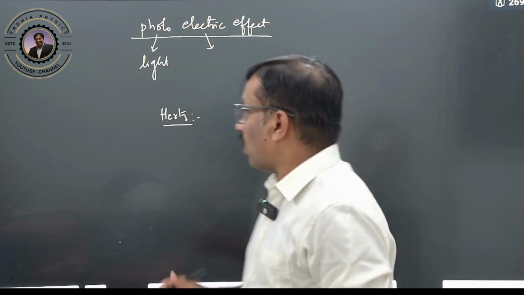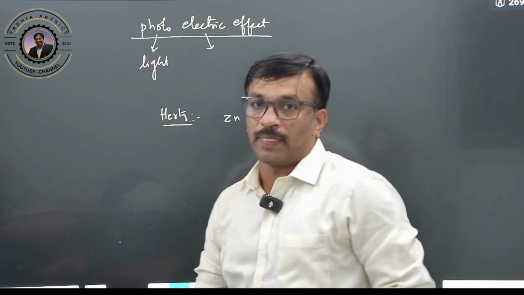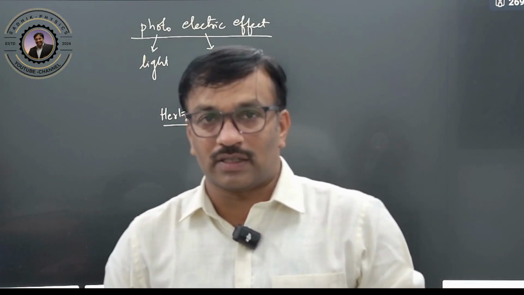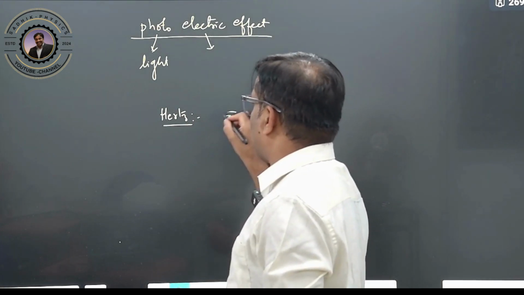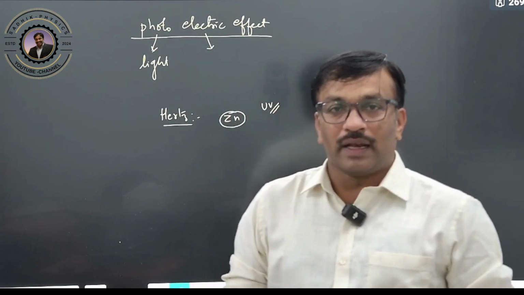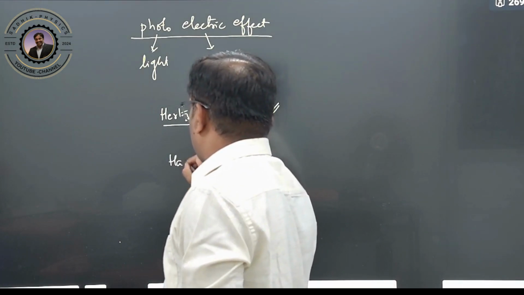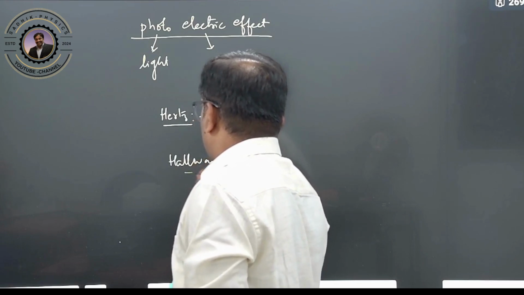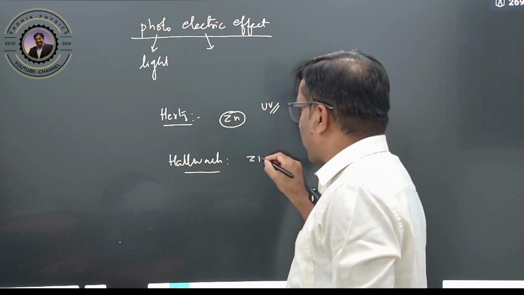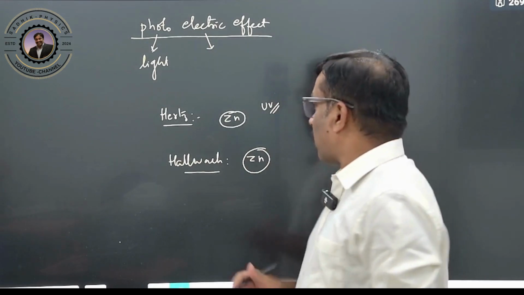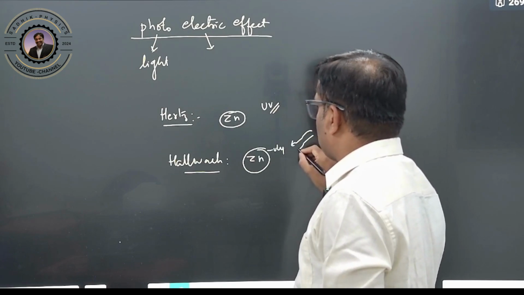On a zinc plate, he made ultraviolet rays incident. He identified that when ultraviolet rays are incident, a certain amount of current is constituted. Not only Hertz, Hallwachs also observed this. Whenever light is incident on a negatively charged zinc plate, which light? Ultraviolet rays.